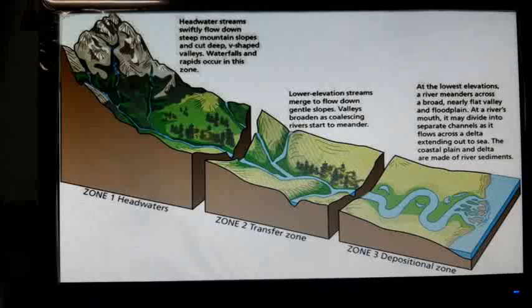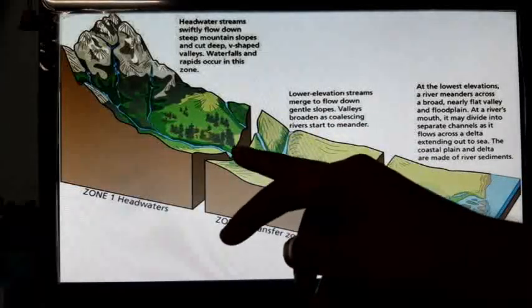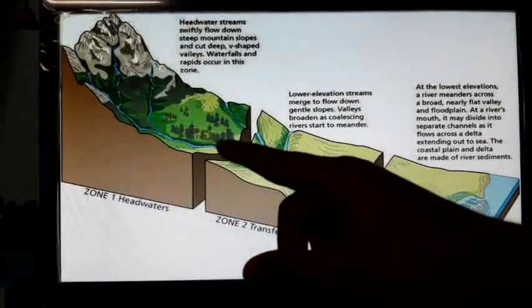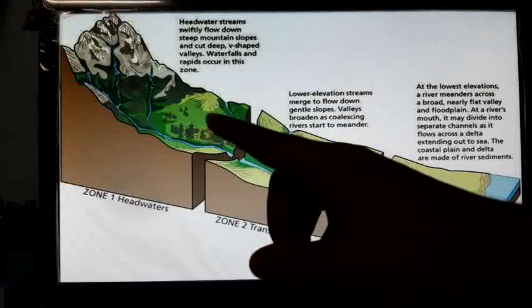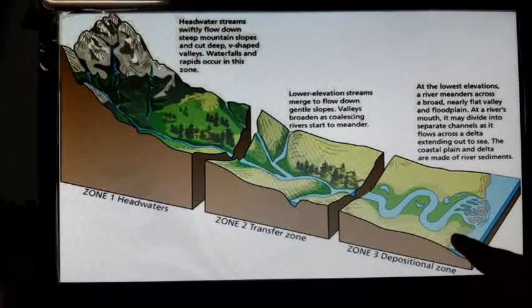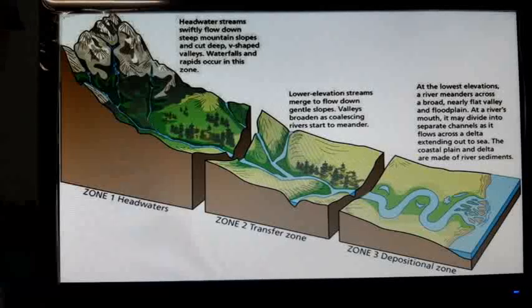And you can easily see the widening of the channel from the steeper stream in the upper course to the middle course, and the lower course has the most widening of the channel.